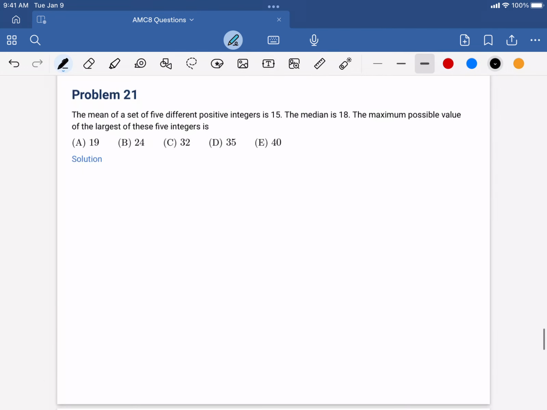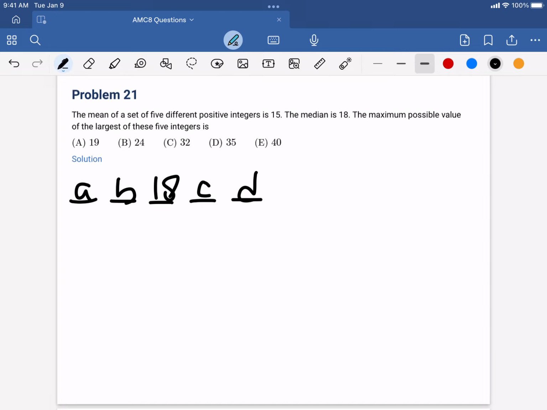Problem 21. The mean of a set of 5 different positive integers is 15. The median is 18. The maximum possible value of the largest of these 5 integers is one of these. So these 5 numbers are like this. The median, or the middle one, is 18. And we'll just give the values A, B, C, and D like this. And we know that the average of these is 15, or the mean.